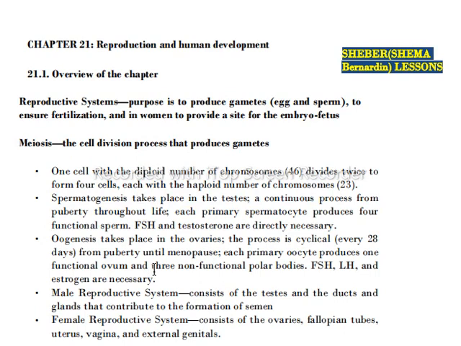Oogenesis takes place in the ovaries. The process is cyclical, every 28 days, from puberty until menopause. Each primary oocyte produces 1 functional ovum and 3 non-functional polar bodies. FSH, LH, and estrogen are necessary. The male reproductive system consists of the testes and the ducts and glands that contribute to the formation of semen. The female reproductive system consists of the ovaries, fallopian tubes, uterus, vagina, and external genitals.